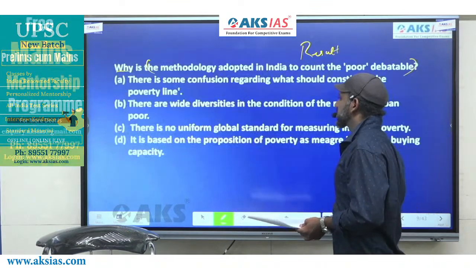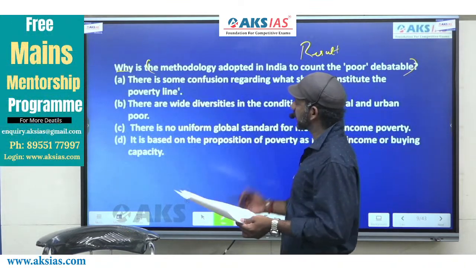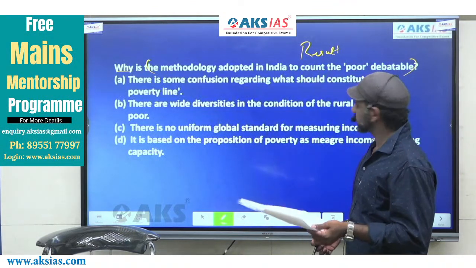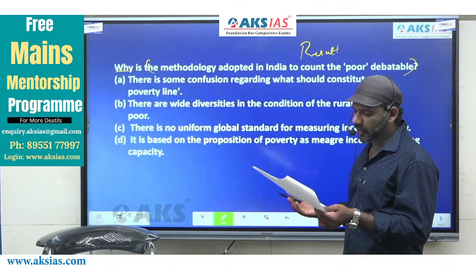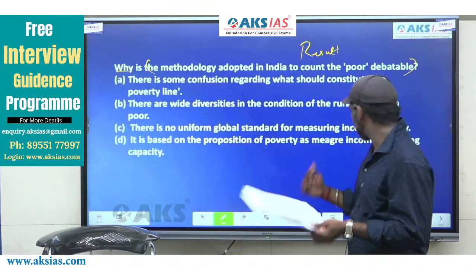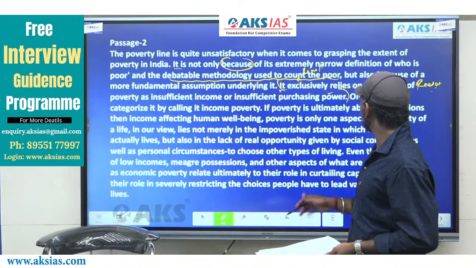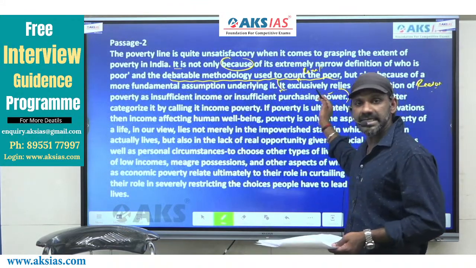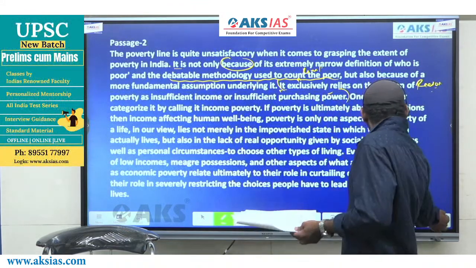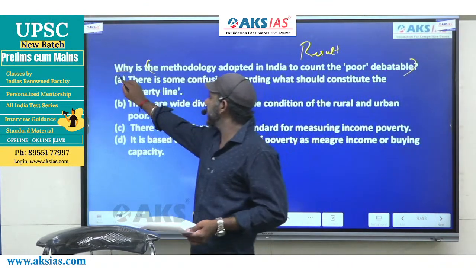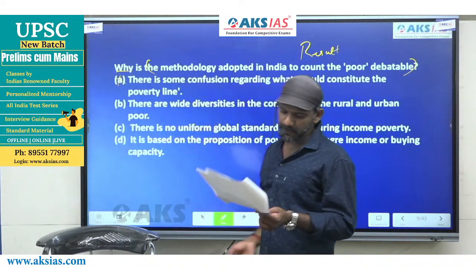Come to the statements given as the options. Come to A. I'll read the options quickly. There is some confusion regarding what should constitute the poverty line. A confusion regarding what should constitute the poverty line is not a part of the details given in this sentence. So A cannot be the reason to the result. Option A is eliminated.